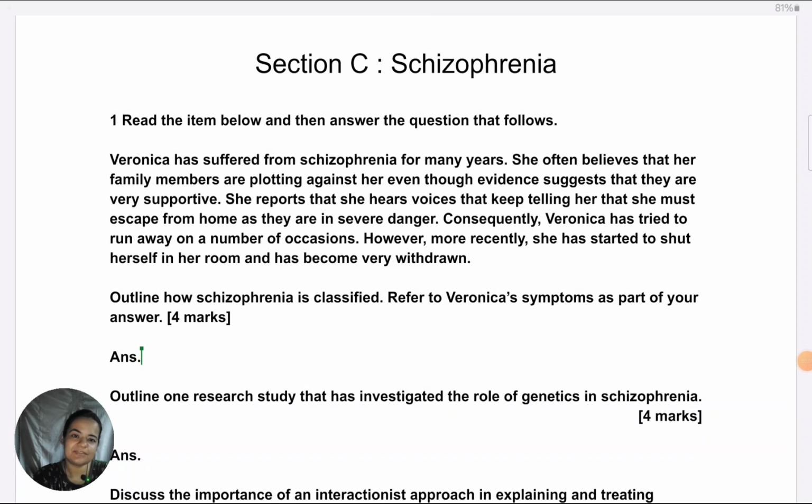In today's class, we will look at a predicted paper for Section C Schizophrenia, Paper 3, upcoming AQA A Level Psychology exam. This lesson should be useful to Oxford International AQA students also, not as a predicted paper, but just for revising your schizophrenia unit and for practice and answer writing strategies.